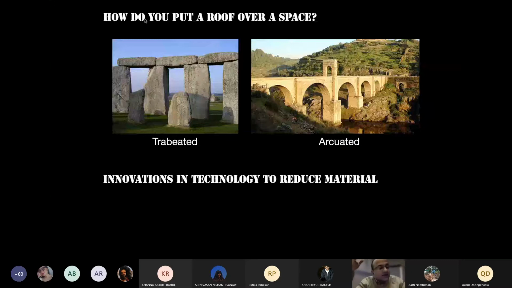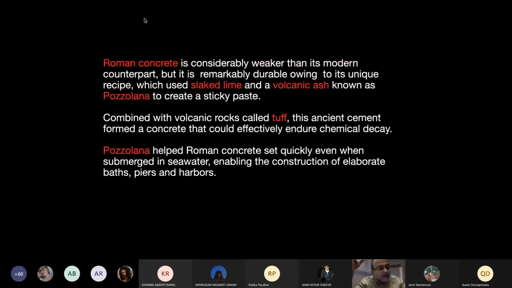Historically, concrete was an invention of the Romans. The concrete made at that time was considerably weaker than what we have today, and it used three materials. One is slaked lime and volcanic ash, which are mixed together to create a sticky paste called pozzolana.